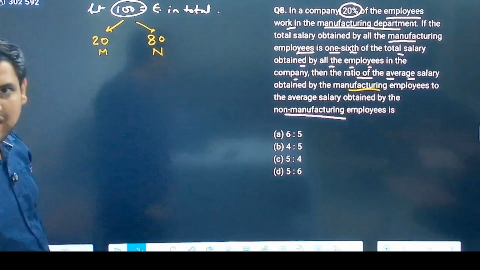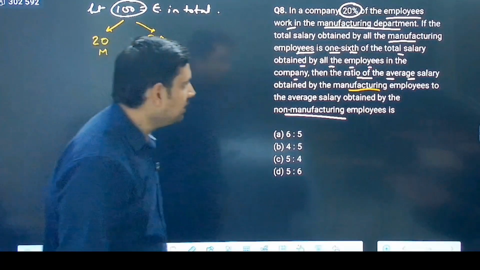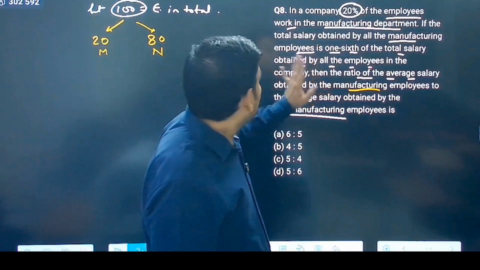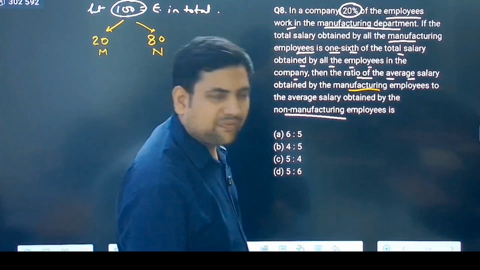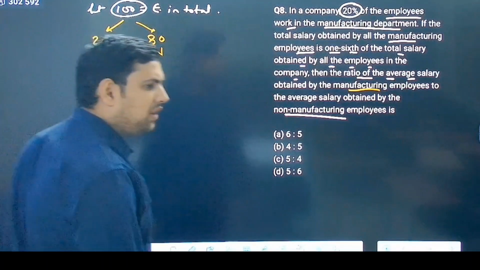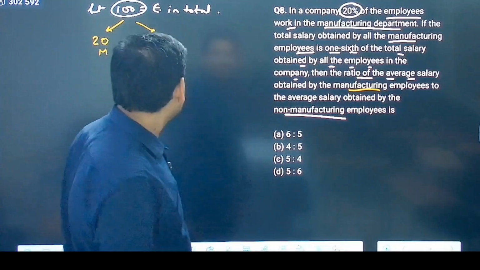So I am writing N for non-manufacturing. Then now see, if the total salary obtained by all manufacturing employees is given, what is the total salary obtained by all non-manufacturing employees?